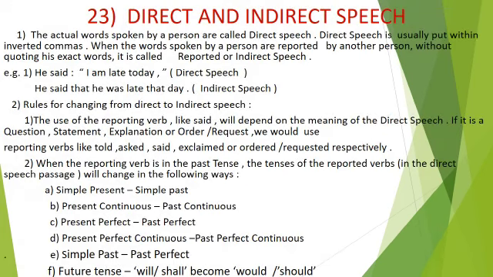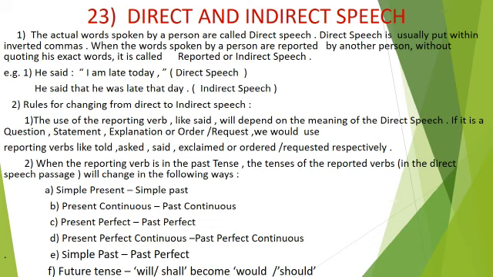Lesson number 23. Direct and indirect speech. 1. The actual words spoken by a person are called direct speech. Direct speech is usually put within inverted commas. When the words spoken by a person are reported by another person without quoting his exact words, it is called reported or indirect speech.